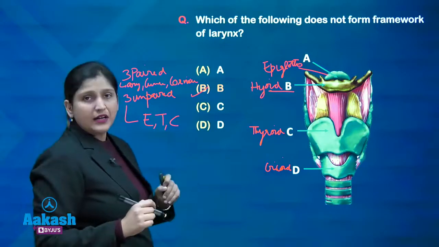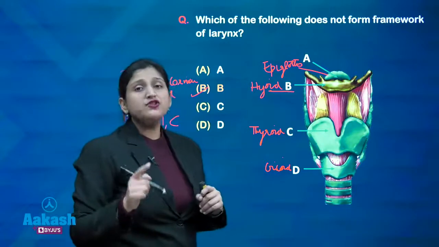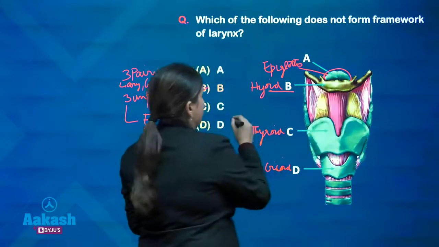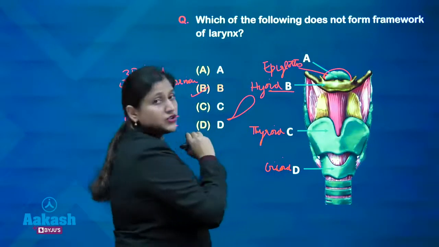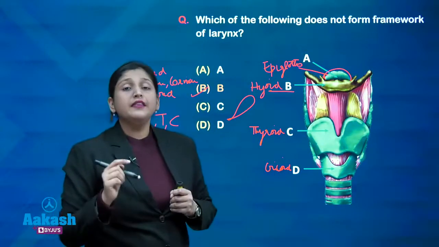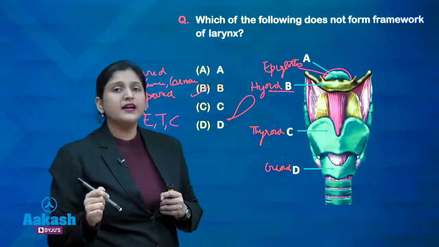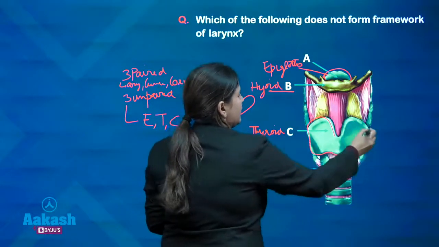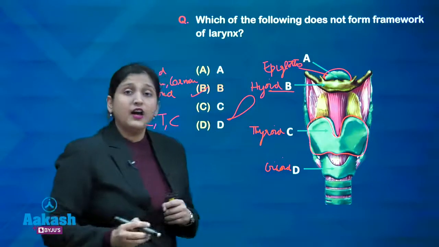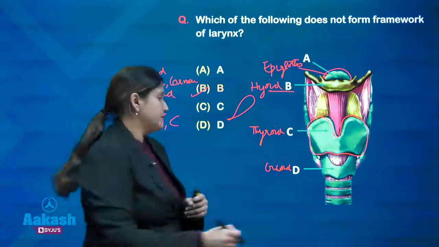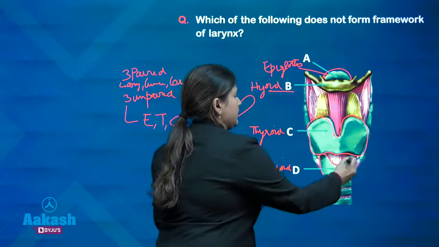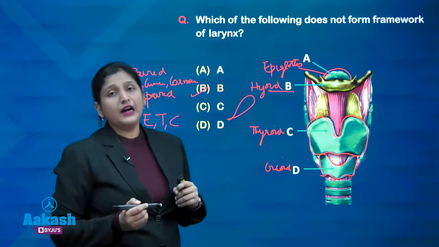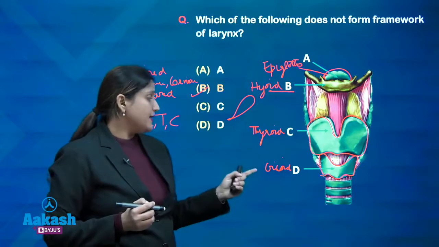Also, other questions that are asked: which is the leaf shaped cartilage of the larynx? The answer is epiglottis, which forms a leaf like structure. Which is the butterfly shaped or shield like cartilage? Then the answer is thyroid. And which is a ring shaped cartilage? Then the answer is cricoid. These are the important unpaired cartilages that form the framework of the larynx.